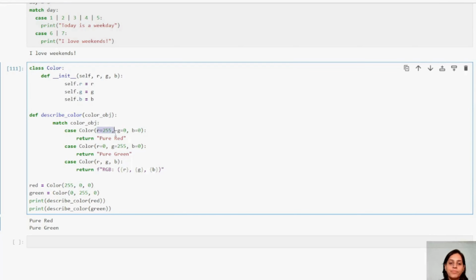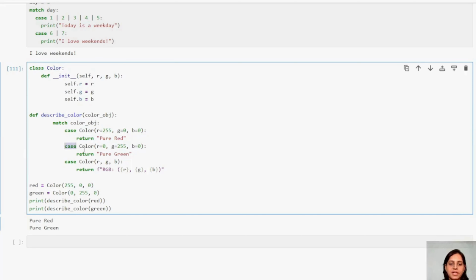So you can see case Color. I'm instantiating, I'm initializing my class here, right? This is a kind of object, the first object. If my color R equal to 255, G equal to 0, B equal to 0, return pure red.